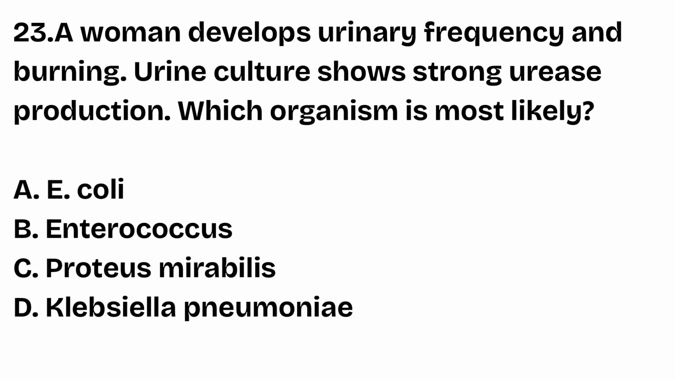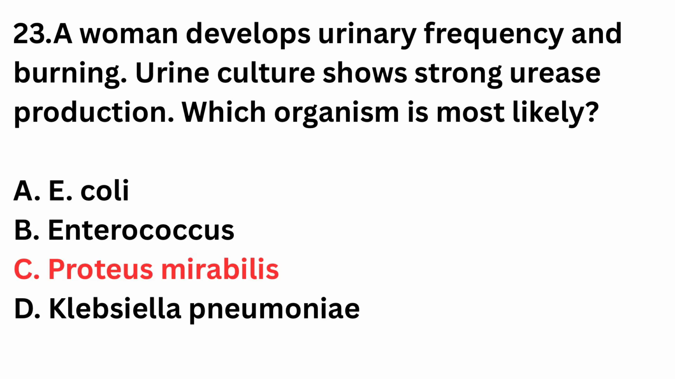Question number 23. A woman develops urinary frequency and burning. Urine culture shows strong urease production. Which organism is most likely? E. coli, Enterococcus, Proteus mirabilis, Klebsiella pneumoniae. The right answer is option C, Proteus mirabilis. Proteus mirabilis is a urease-positive organism. It breaks down urea and makes the urine alkaline, causing stone formation. It is the most common cause of urinary tract infection with burning and frequency.